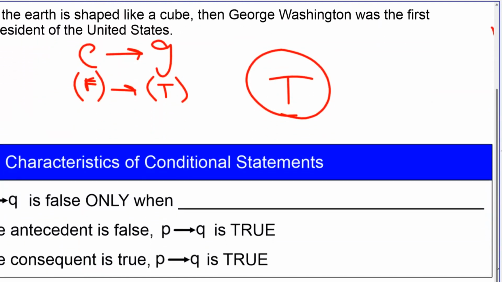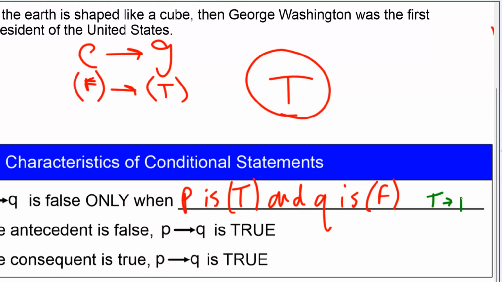In general, P implies Q is false only when P is true and Q is false. So again, we're talking about true implies false. That's the only way to make the statement false.